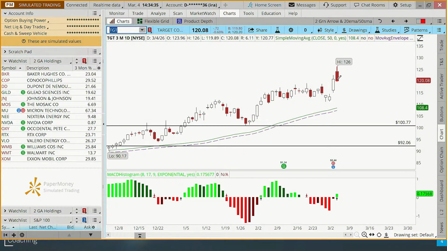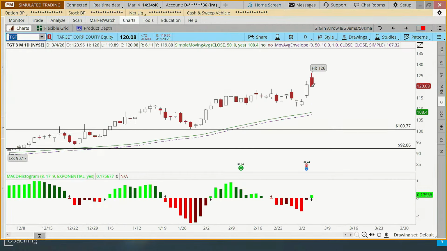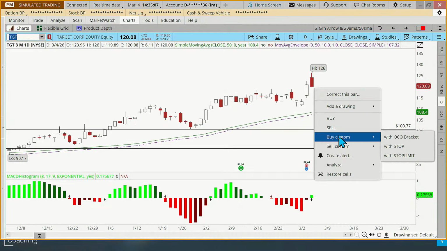And so if I wanted to buy $480 worth, let me shrink this down over here a minute. So in my stop, where do we put our stop? The rule says to put the stop 1% below the 50-period moving average. And this study set that I've shared with you has that dashed purple line at your stop level. In this case, it's at 107.32. So I'm going to go in here, right click. Alexander, earlier you asked how to set an order. Here's how you do it. Right click. We're going to do a buy custom with a stop.